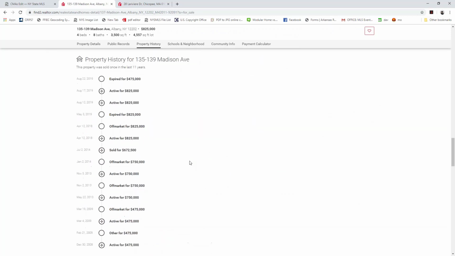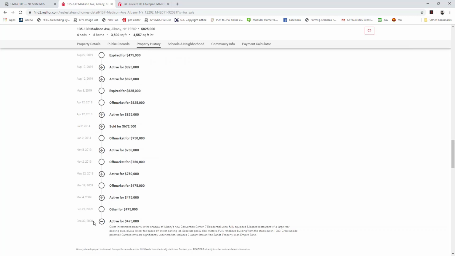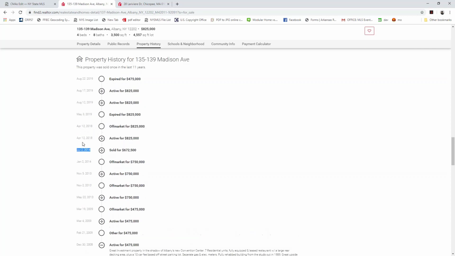And this property is perfect as well because it's going to show us a lot of historical data here. So right here, we can see that it was active back in 2018. So over 10 years ago, this was on the market, but it looks like it didn't sell. It went back off the market in 2009. They tried selling it again in 2013 a couple times, but didn't actually sell until 2014.